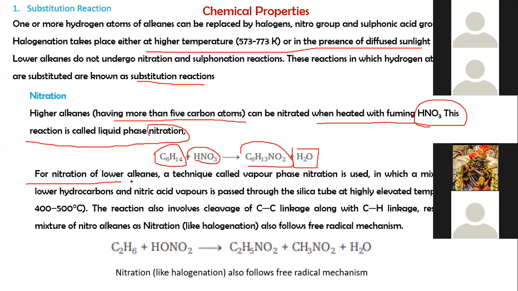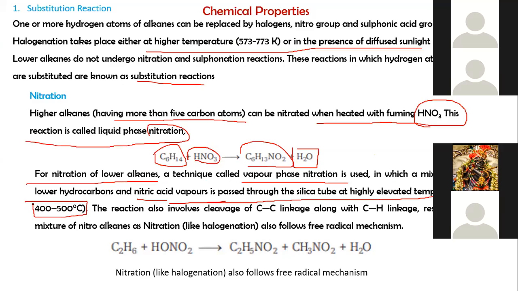For nitration of lower alkanes, a technique called vapor phase nitration is used, in which a mixture of lower hydrocarbons and nitric acid vapors is passed through a silica tube at highly elevated temperature, 400 to 500 degrees Celsius.